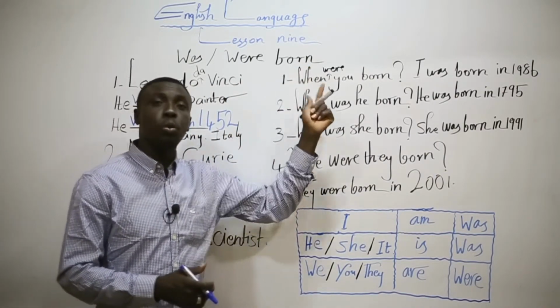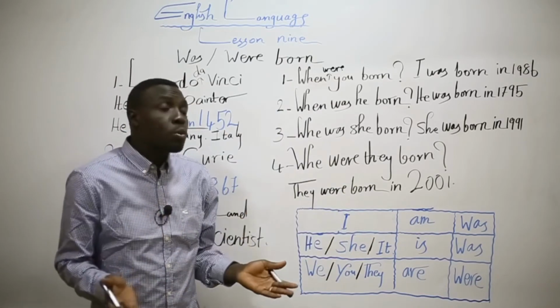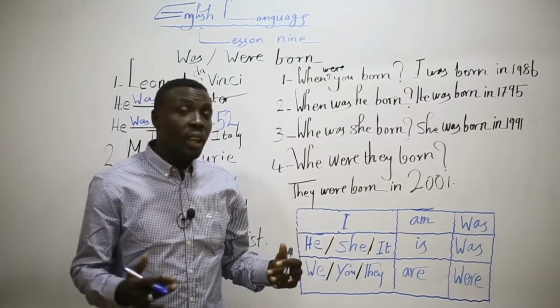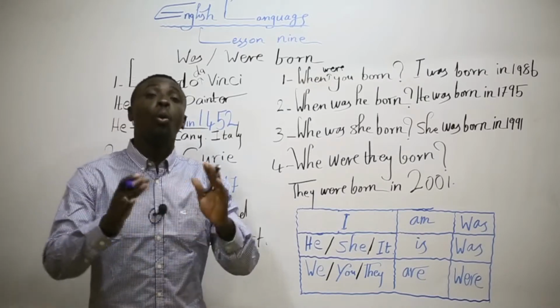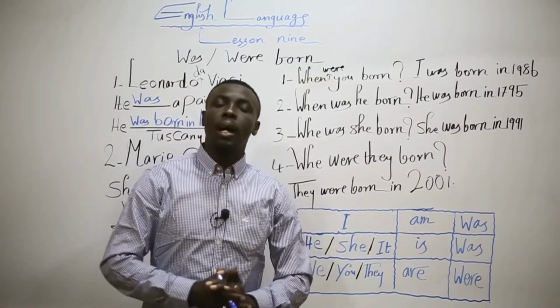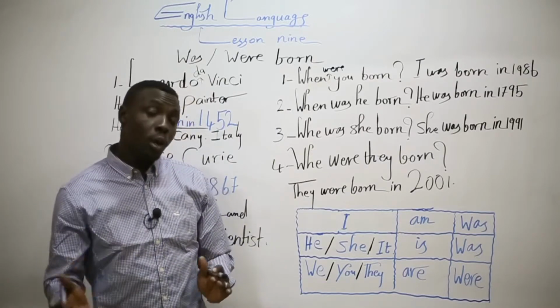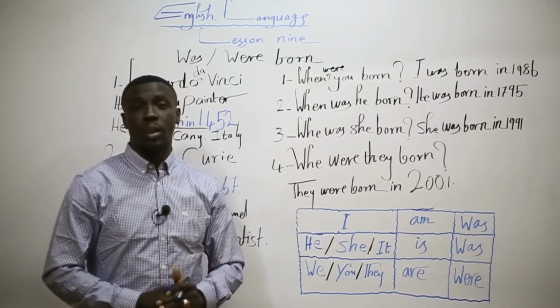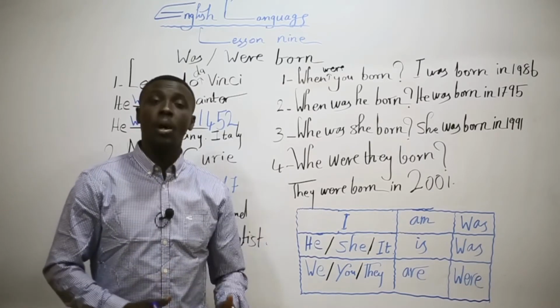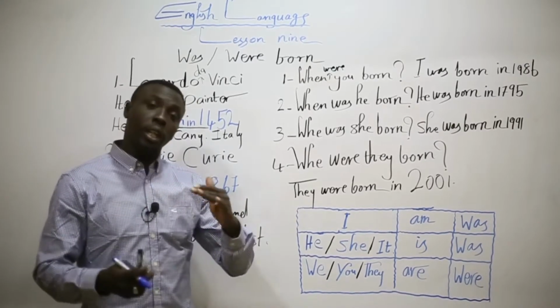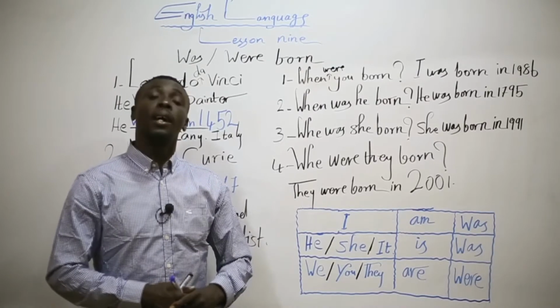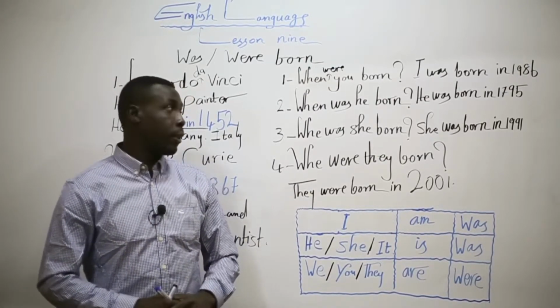When were you born? I was born in 1896. Then where were you born? I was born in, for example, Paris. I was born in Khartoum. I was born in America. So it depends on the place and when you were born.